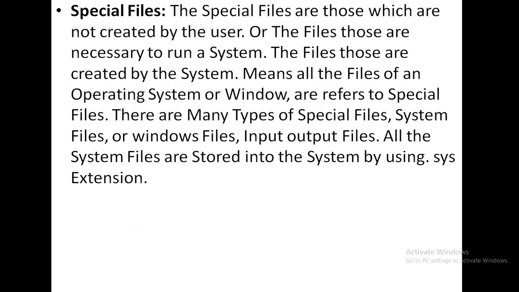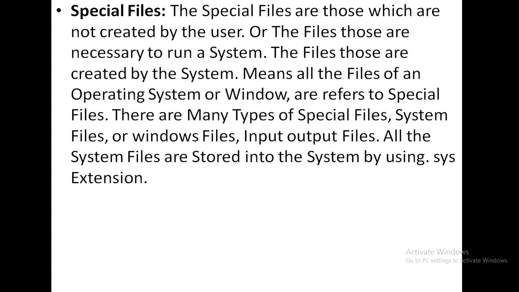So the next one is special files. Special files are those which are not created by the user; they are the files necessary to run a system. That means the routine files used by the operating system when the system is first invoked or switched on.